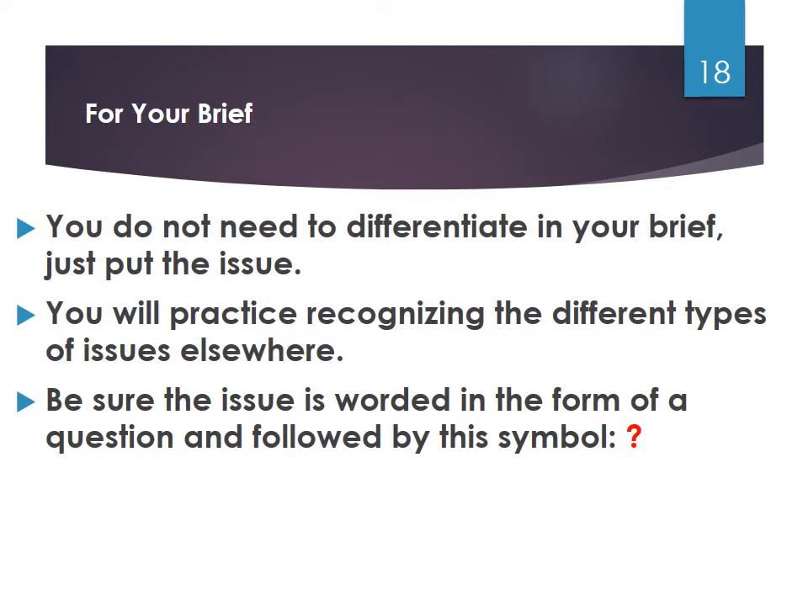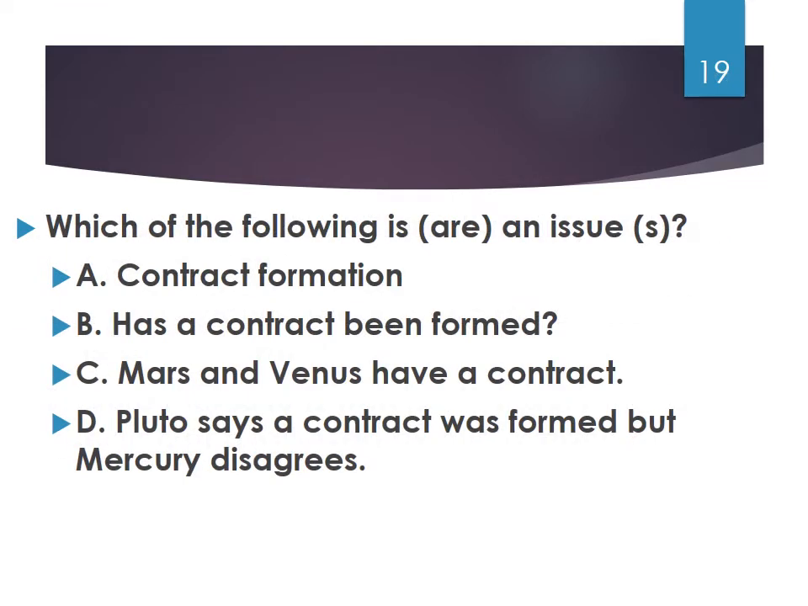You do not need to differentiate in your brief, just put the issue. You will practice recognizing the different types of issues elsewhere. Be sure the issue is worded in the form of a question and followed by the symbol. Which of the following is an issue? A. Contract formation. B. Has a contract been formed?